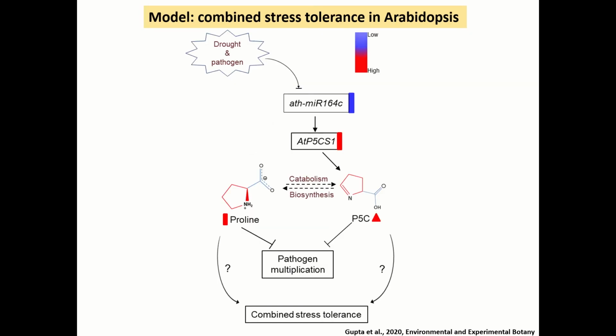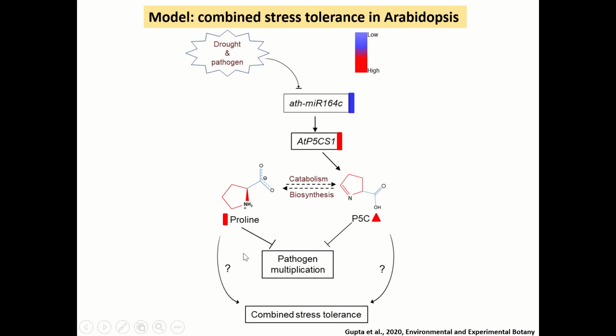So based on the results, this is the hypothetical model proposed for the combined stress tolerance in wild type, where under combined stress condition, under drought and pathogen stress conditions, there is an inhibition of expression of MIR164C, which will eventually lead to higher expression of the P5CS1 gene. Thereby, there is increased accumulation of P5C, which is eventually converted back into proline with the help of other enzymes.